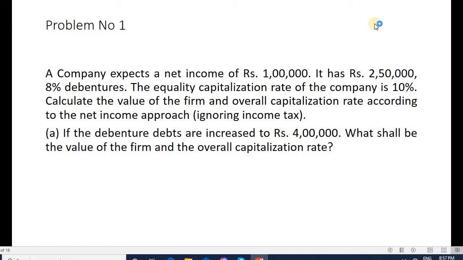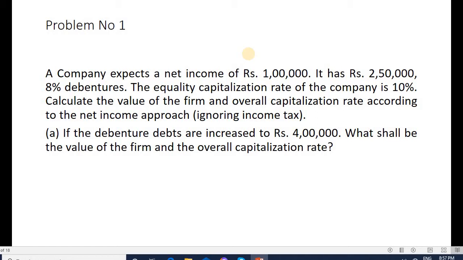A problem goes like this: a company expects a net income of rupees 1 lakh. It has rupees 2,50,000, 8% debentures. The equity capitalization rate of the company is 10%. Calculate the value of the firm and overall capitalization rate according to net income approach, ignoring income tax,